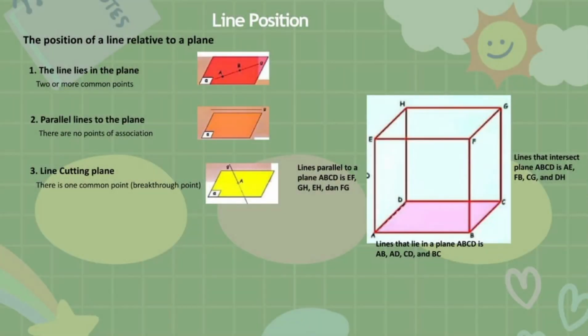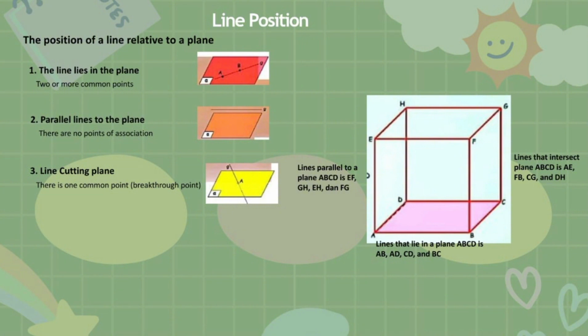The position of a line relative to a plane. 1. The line lies in the plane: two or more common points. 2. Line parallel to the plane: there are no common points. 3. Line cutting the plane: there is one common point, called the piercing point.